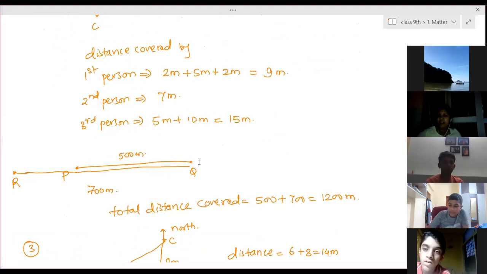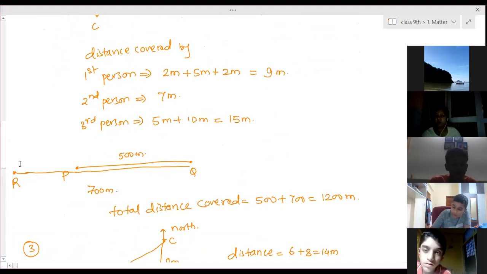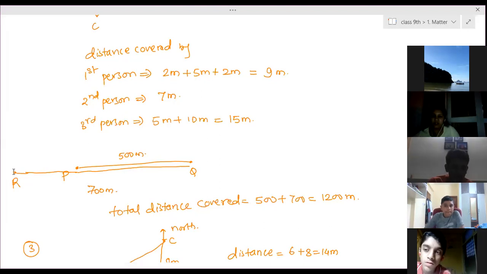500 is the positive integer part. Remember the integers: moving east, we have considered plus, and moving west, we have considered negative. So we have subtracted both the distances. 500 minus 700 came minus 200. So minus 200 means the final position is 200 meters towards west.